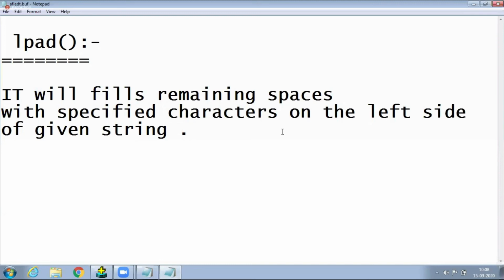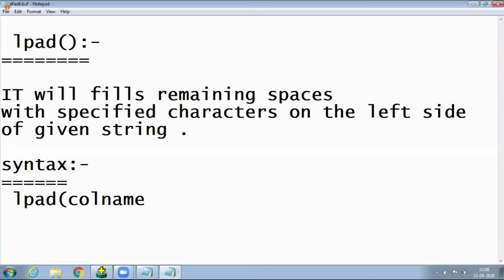Syntax. So many functionalities are there. First we are telling the syntax. LPAD is there. Okay, LPAD. Within the bracket here, column name is there. One minute, observe here. Column name or string here. Here single quote string. Comma.